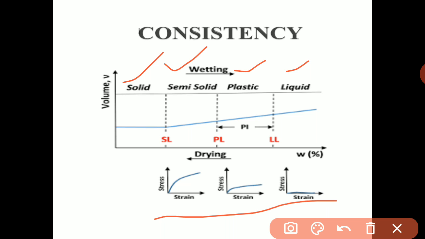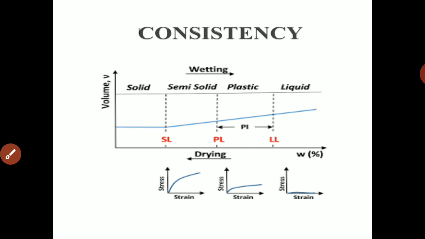And if the soil is between plastic and liquid state, there is a dead end. The stress and strain diagram will go to nearly a flat line. So these are the consistency limits.